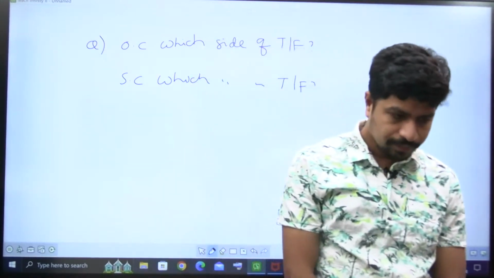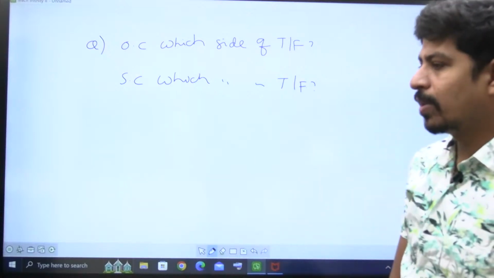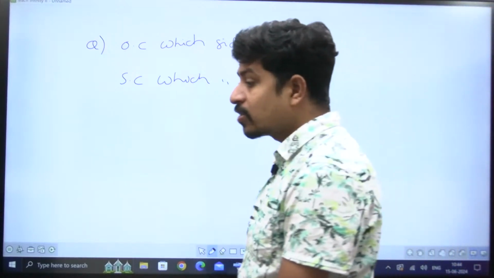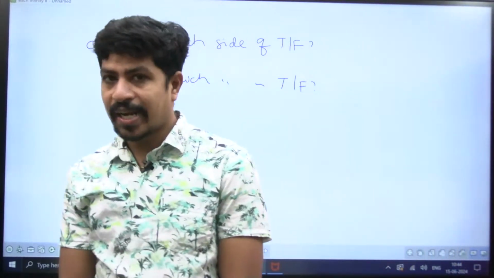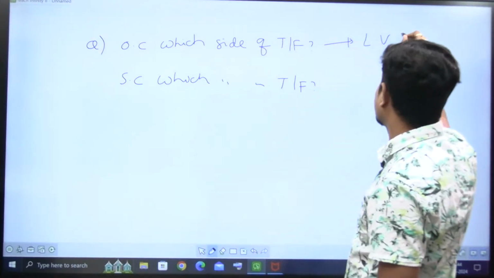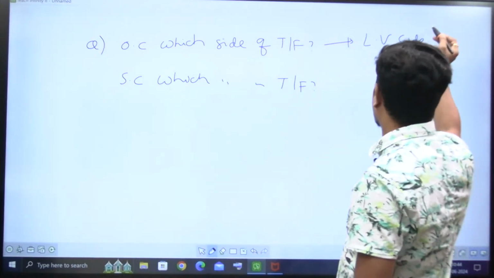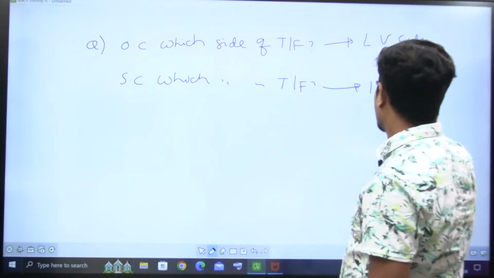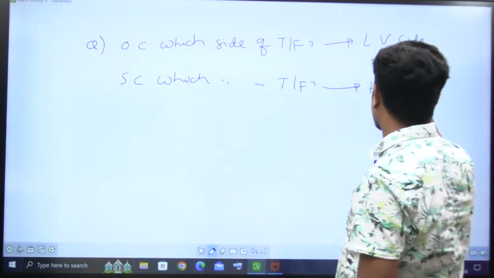Comment your answer. On which side of the transformer is the OC test conducted, and why? See, the OC test is conducted on the low voltage side, the LV side of the transformer, and the SC test is conducted on the HV side of the transformer.